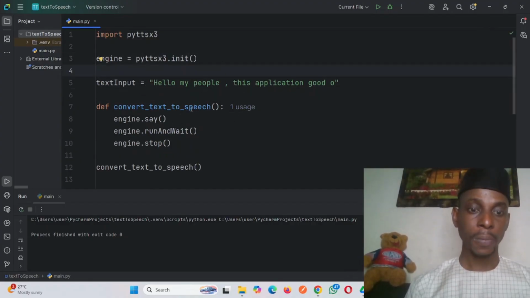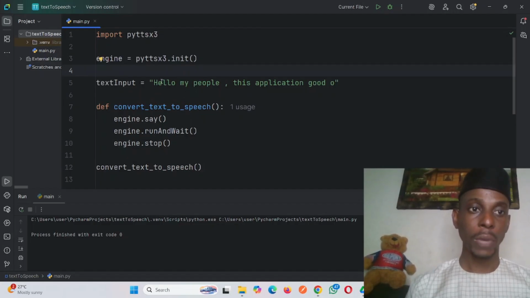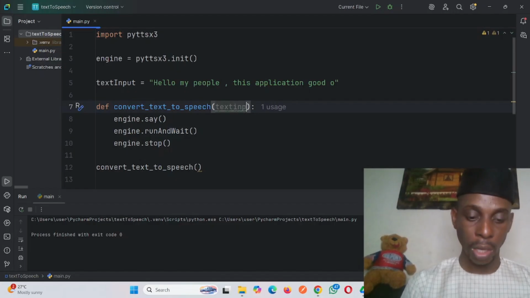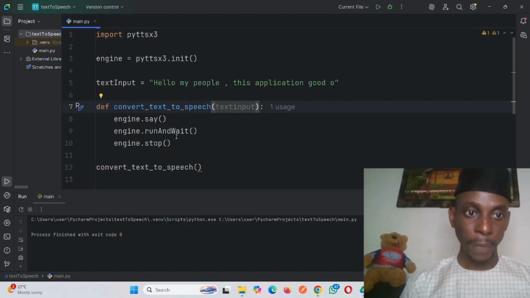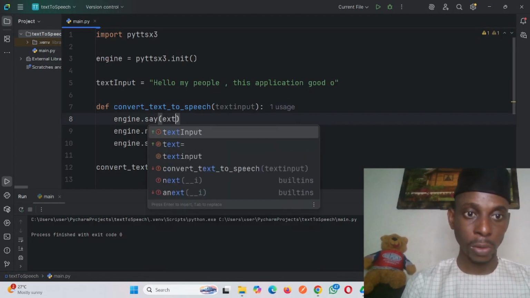So now I want, whereby when they write the text, it will enter this variable. From this variable now, I put it inside the function. So for this function now, I will make it receive something.